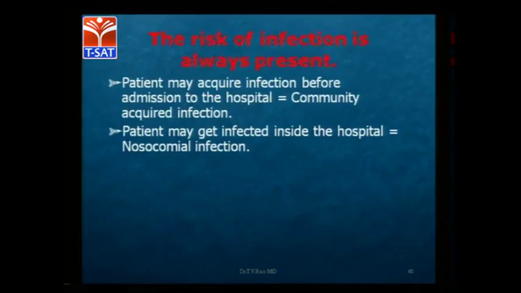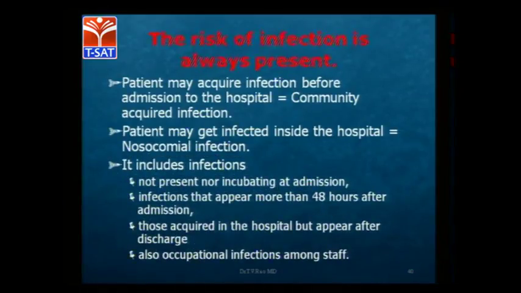These are the two things which affect this, and it includes infections that are neither present nor incubating at admission. At the time of admission it may not be there, but infections that appear more than 48 hours after admission. First, at admission they will not have it, but after 48 hours in the hospital, they start getting infections. And there are those acquired in the hospital but appearing after discharge. Some people will not show it at the hospital, but after discharge, when they go home for recovery, it appears at home. Then they have to come back again to take care of the infection.